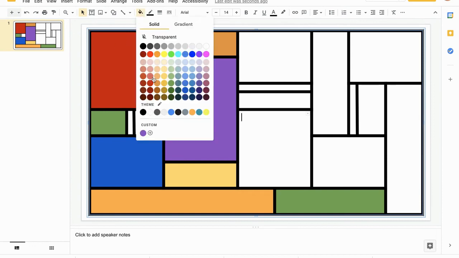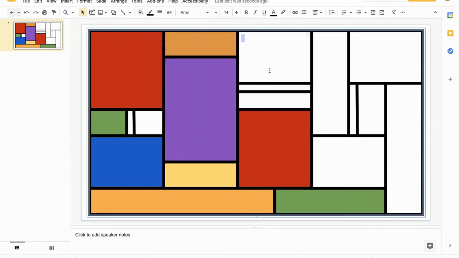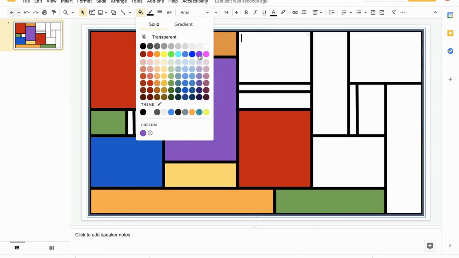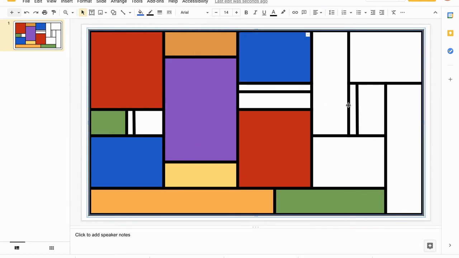Back up here. This one I'm going to make my red. And again, I come way across here from blue, so I can add my blue to this one. You just click in that little space, fill bucket. There we go. And I'm going to leave this guy white with that extra line in it.